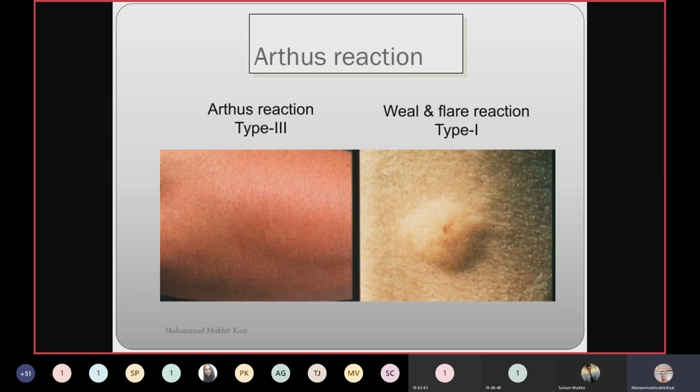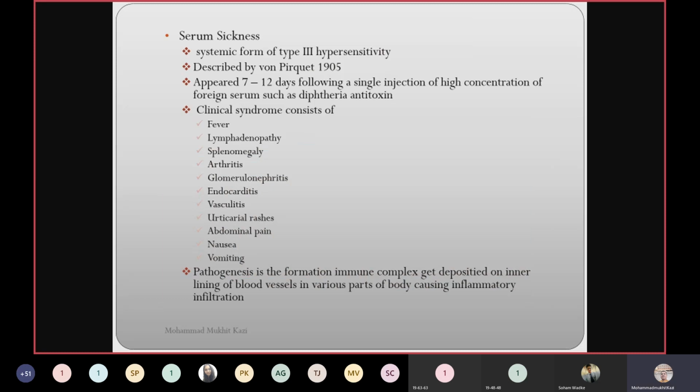You can see it in the picture. Arthus reaction to the left, and the wheal and flare reaction in type 1. Serum sickness is another example in type 3. It's a systemic form of type 3 hypersensitivity reaction. It was described by von Pirquet.